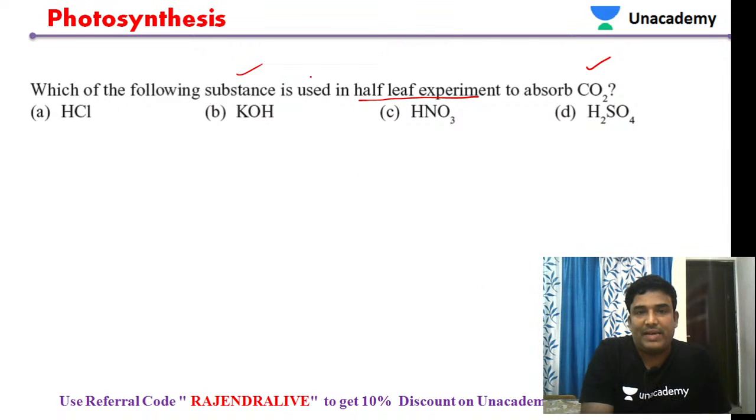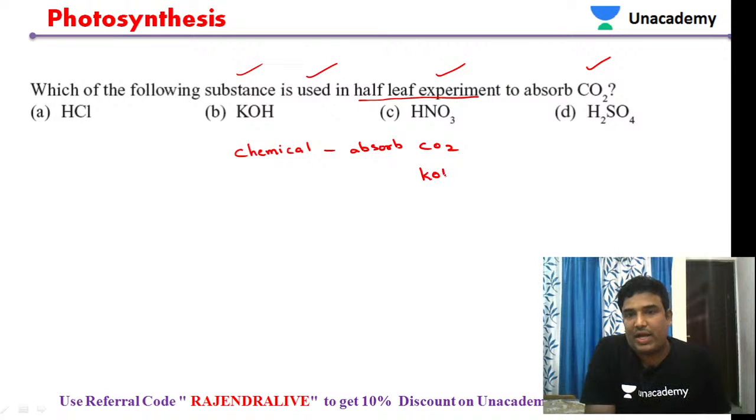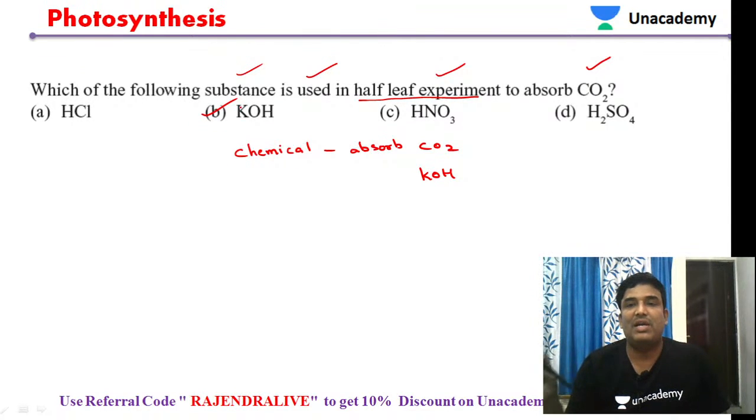So the substance that was used in the half-leaf experiment is a chemical used to absorb carbon dioxide. The name of the chemical is potassium hydroxide. Very good. Potassium hydroxide is the chemical substance that was used in the Mohs half-leaf experiment to absorb carbon dioxide. So that was the right answer.